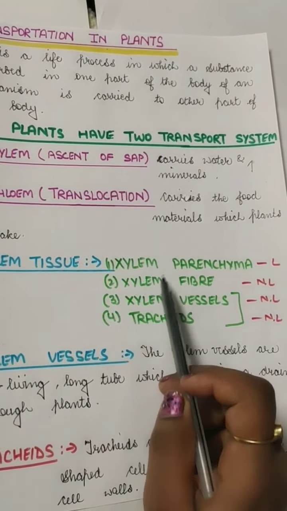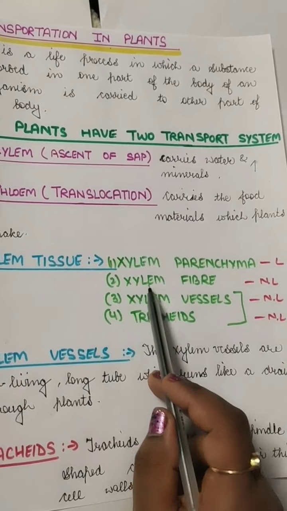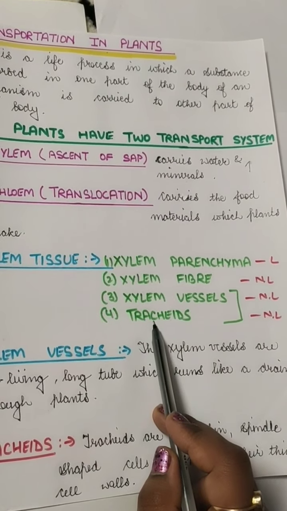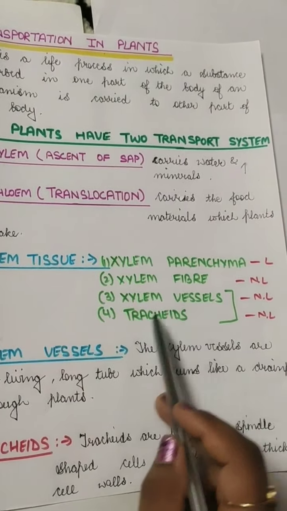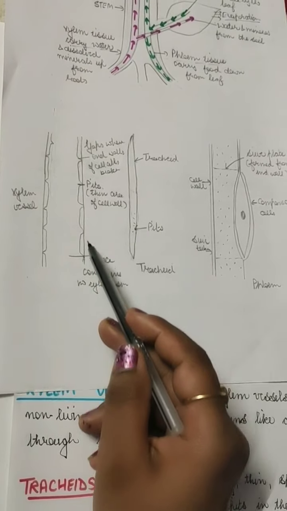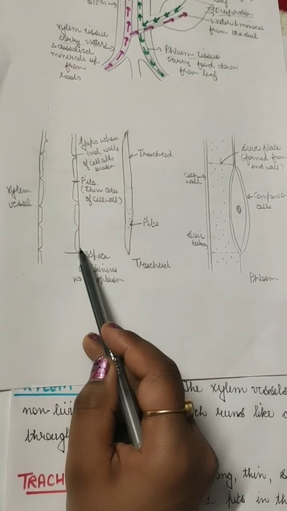Xylem parenchyma are living cells, whereas xylem fibers, xylem vessels, and xylem tracheids are non-living cells. Now xylem vessels and tracheids are very important here, because xylem vessels are like a drain pipe for the plants. They are hollow pipes because they don't have any cytoplasm between. These are very strong vessels, because they are made up of lignin.